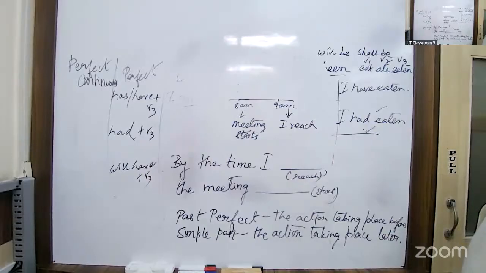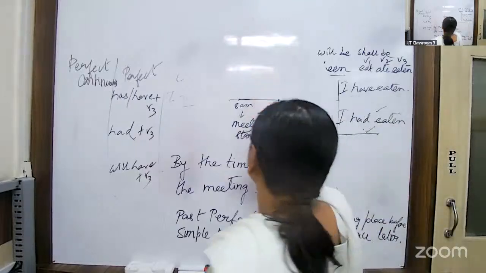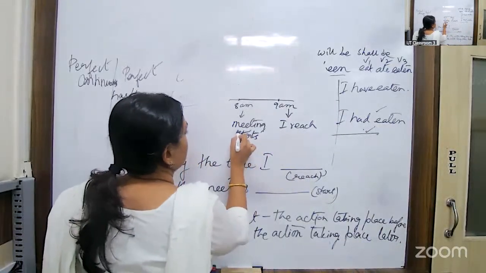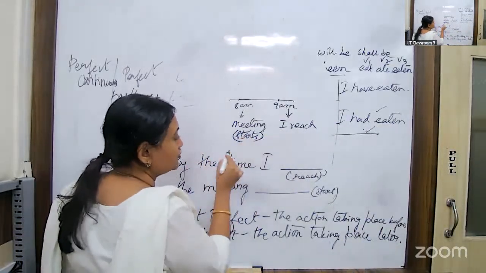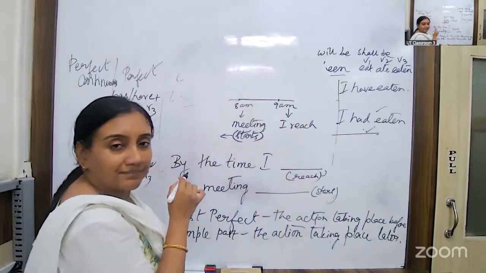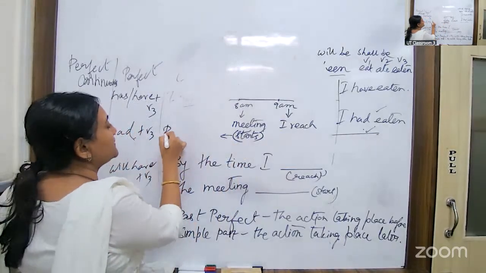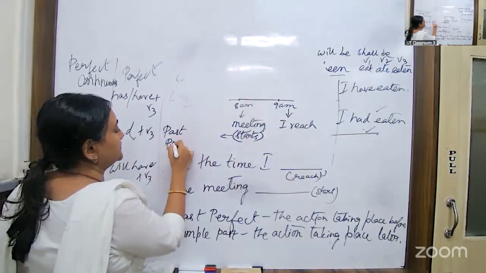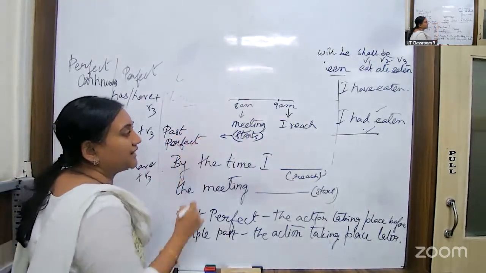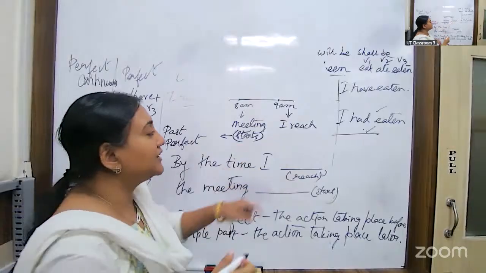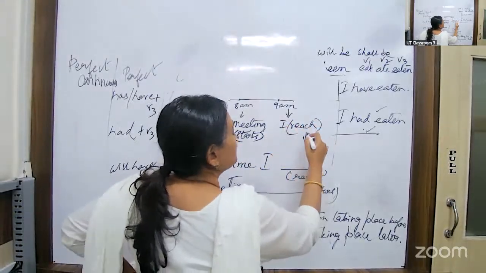Yes. Which action happened before? Meeting. So the meeting, the word start, right? This should be represented by past perfect. Right? And this verb reach will have which form?